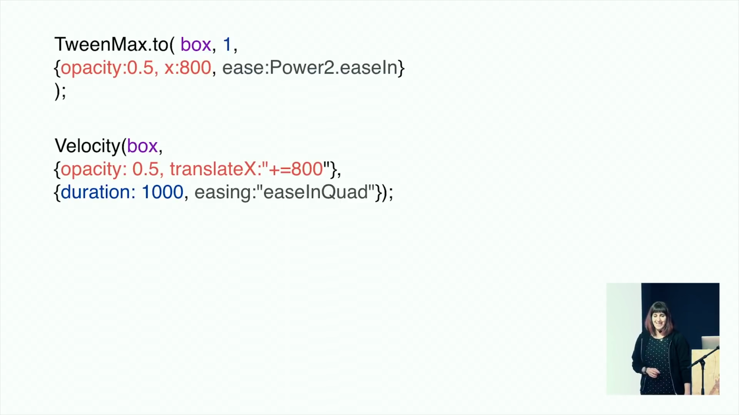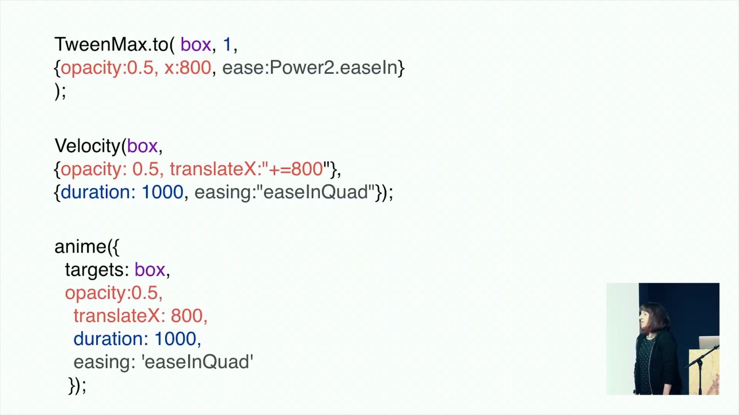Huh. Anyways, if I was going to do that same amazing animation with Velocity, I'd just be like, hey, Velocity, take this box, cut its opacity in half, move it 800 pixels, use a duration of 1,000 milliseconds, which is the same as 1 second, and ease it with quad. Are you seeing a pattern here?